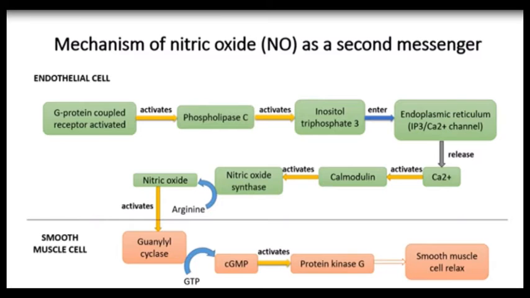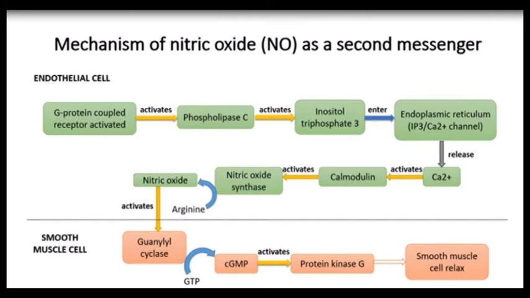Mechanisms of nitric oxide as a second messenger. In endothelial cells, after the activation of G protein-coupled receptor, phospholipase C, and also inositol triphosphate (IP3), calcium ions will be released from the endoplasmic reticulum. This calcium ion will activate calmodulin, and calmodulin will further activate nitric oxide synthase. These enzymes will help to produce nitric oxide from arginine.